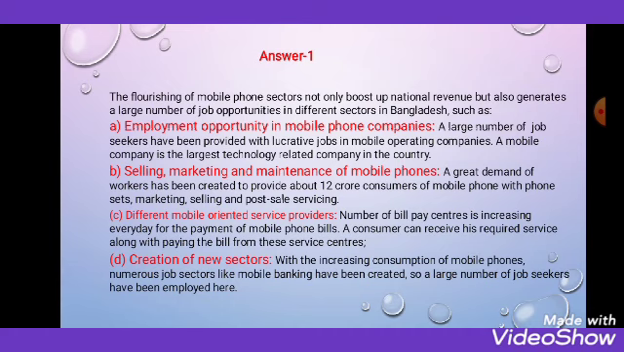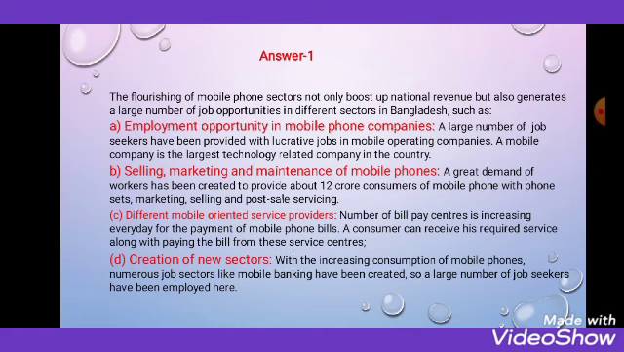1 number question. So they are talking about flourishing or boosting the possibility of the mobile phone sector. Here are 4 points in your textbook. You will just follow these 4 points. Number A, employment opportunity in mobile phone companies. That means people are taking opportunities of jobs, because it is a very lucrative job opportunity in the mobile phone sector, because they are providing many more opportunities also.